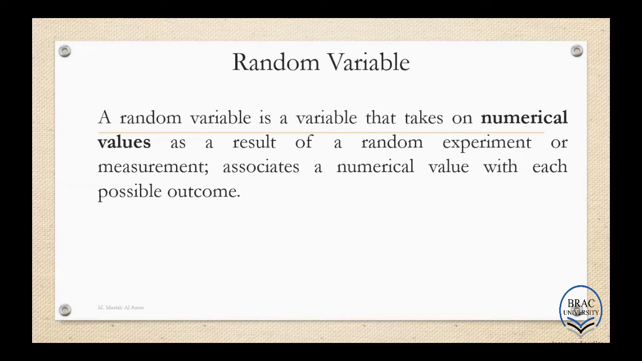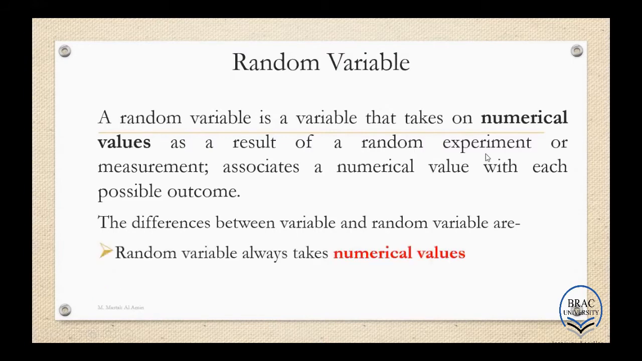So next one is random variable. So what is random variable? Random variable is a variable that takes on numerical values as a result of a random experiment. That means outcomes from the random experiment are the values for random variable. So for variable we can consider either qualitative or quantitative outcomes. But for random variable, see here we can only consider the numerical values.